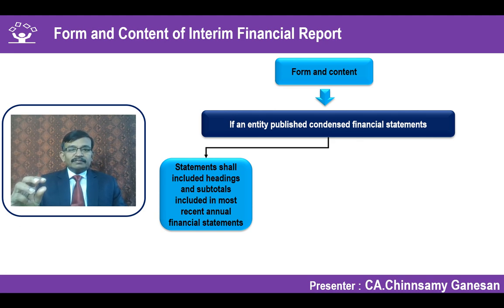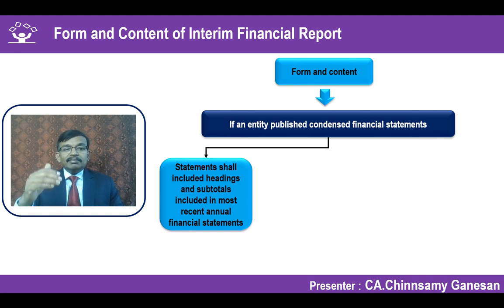What is the subtotal of the non-current asset? But if you want to show within this what is property, plant, equipment, you are permitted to do it, because it is not prohibiting that a line item should not be included additionally than just giving the abstract. It allows you. So subtotal and the heading should be in accordance with how your annual financial statement has been prepared for the recent period.